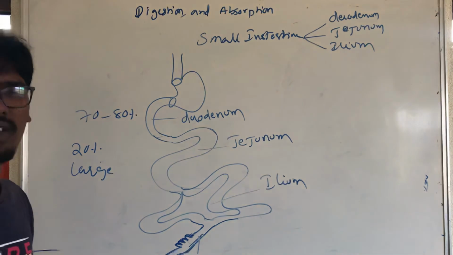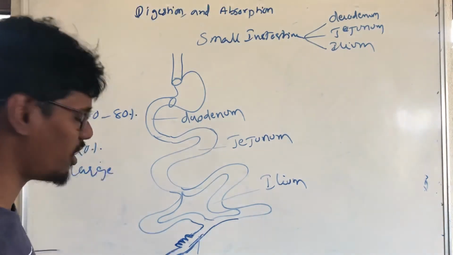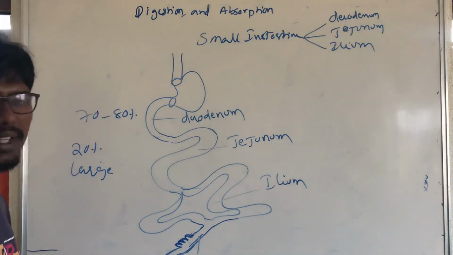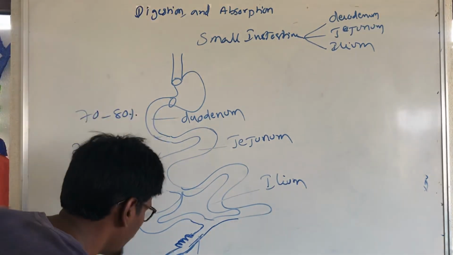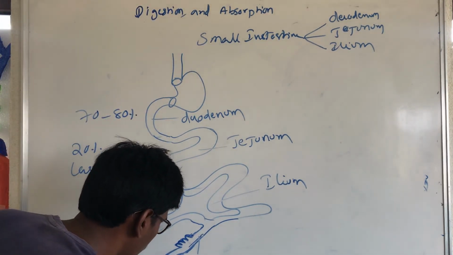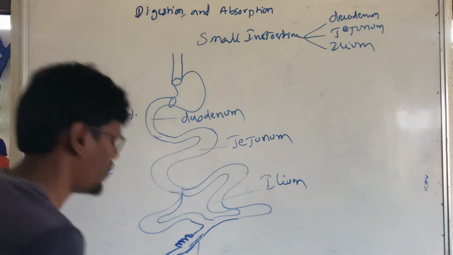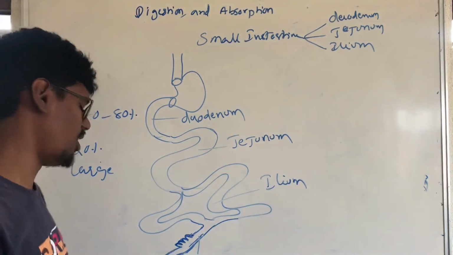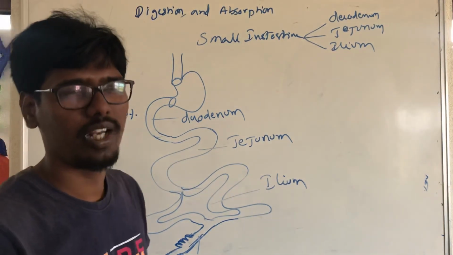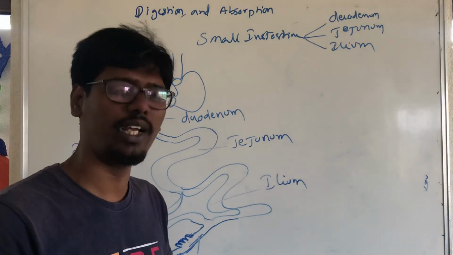One vestigial organ in our body is called the appendix, or appendicitis when inflamed. This is a vestigial organ with symbiotic bacteria.